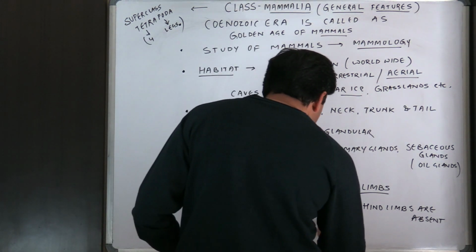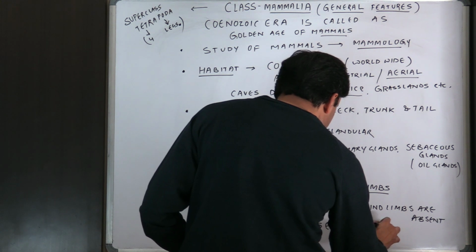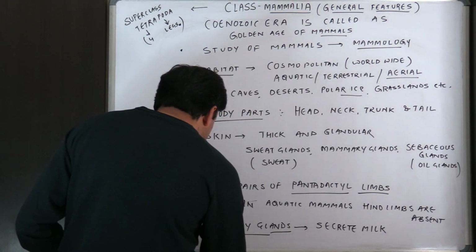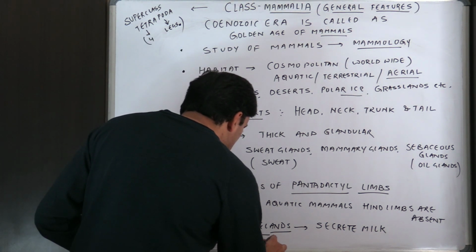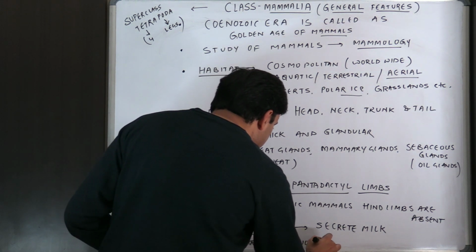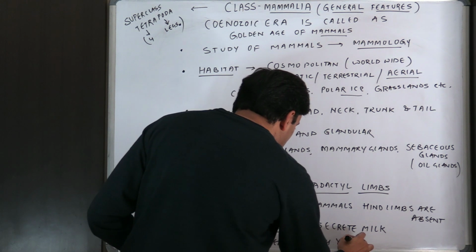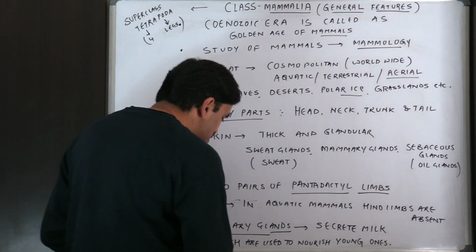These mammary glands secrete milk, which is used to nourish young ones.